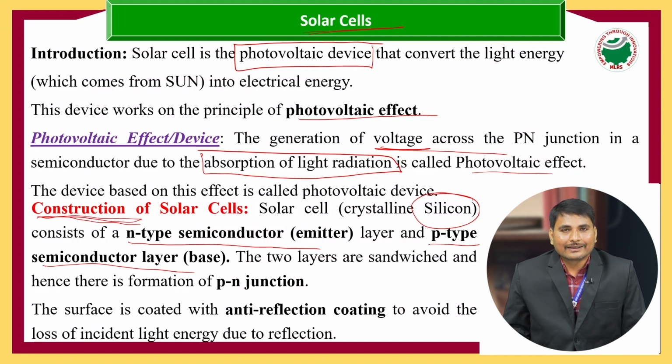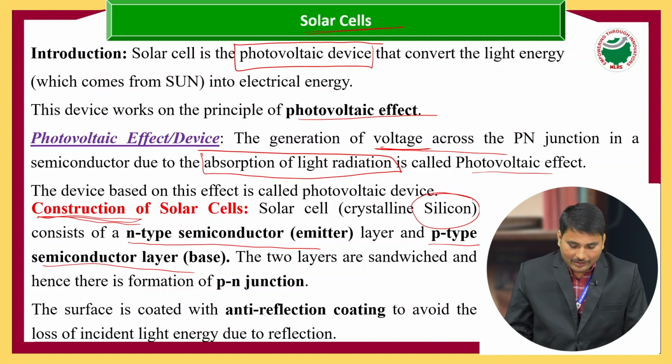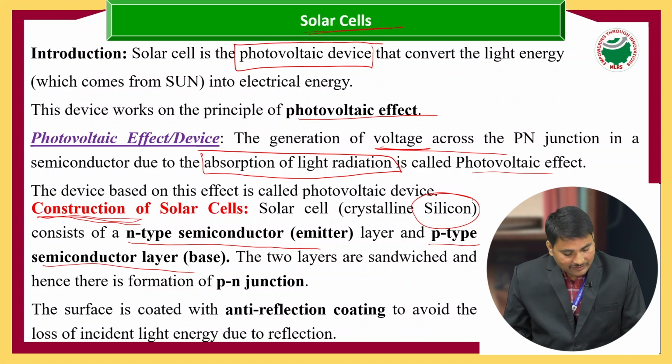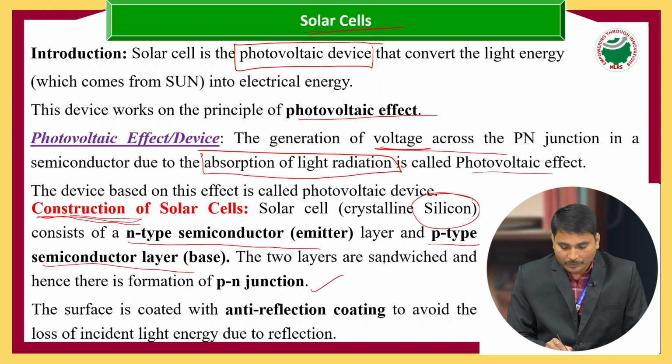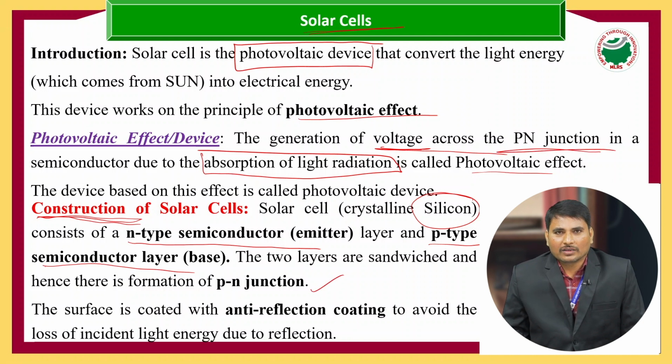The negative and positive semiconductors are placed in a sandwich model, hence the PN junction appears. With the help of that PN junction we get our electricity from the solar cell.